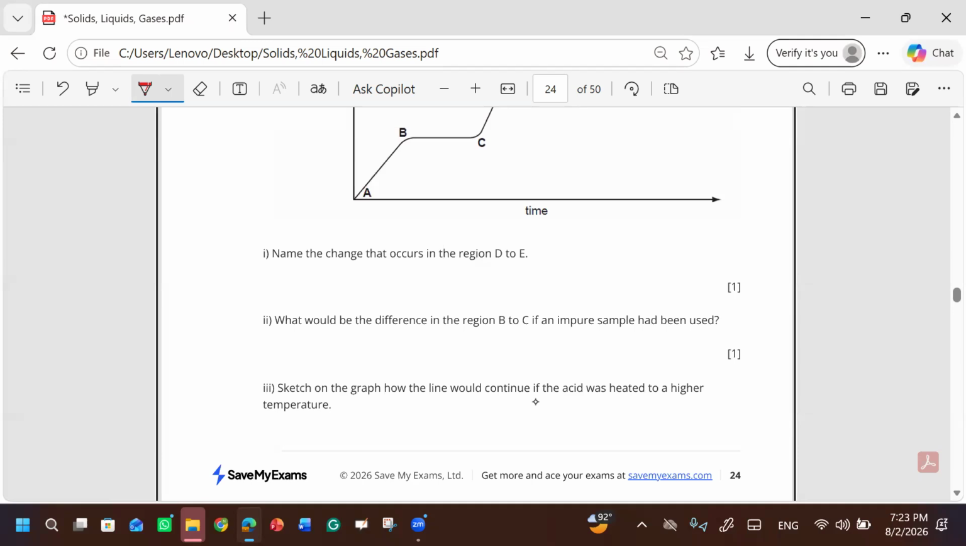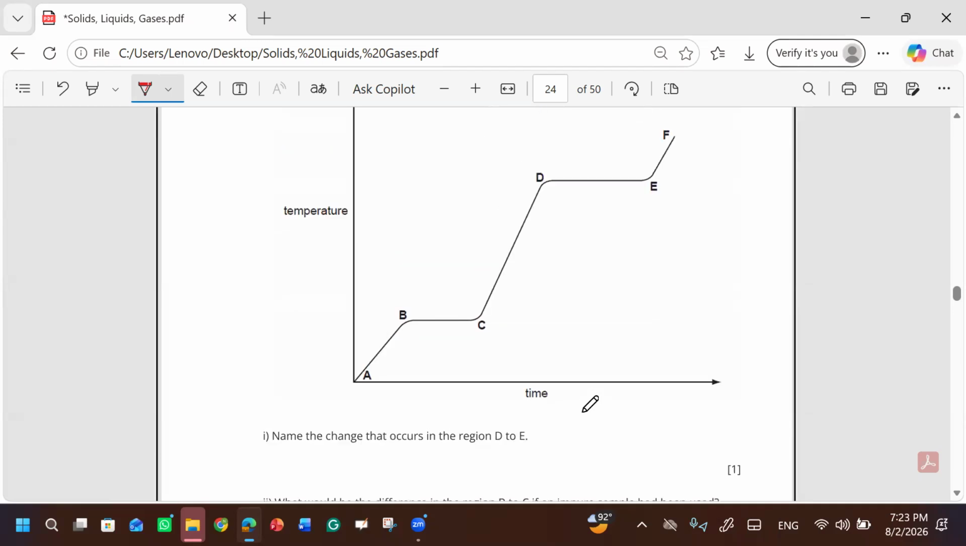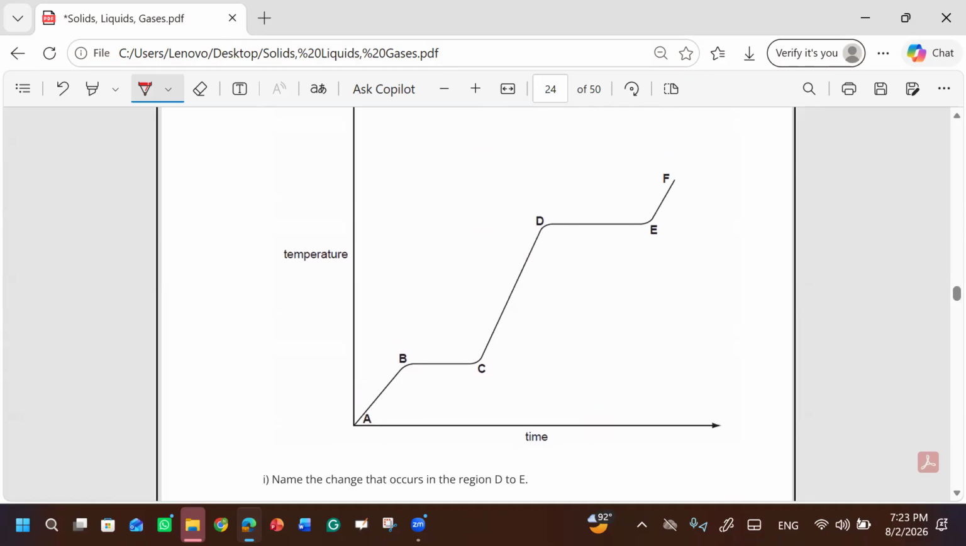Sketch on the graph how the line would continue if the acid was heated to a higher temperature. Okay, if it is at a higher temperature, the graph will be like this. It will be on this side, towards temperature. If you increase the temperature.